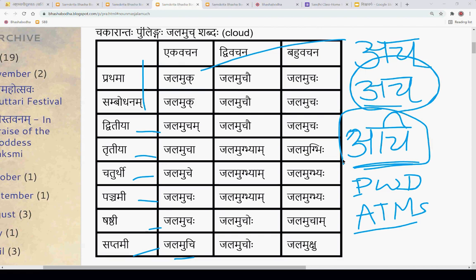Achi means in the collection of all the vowels.